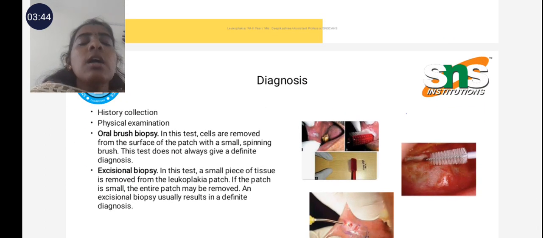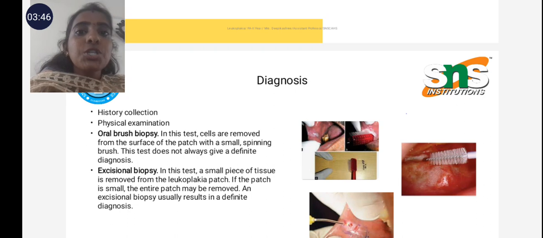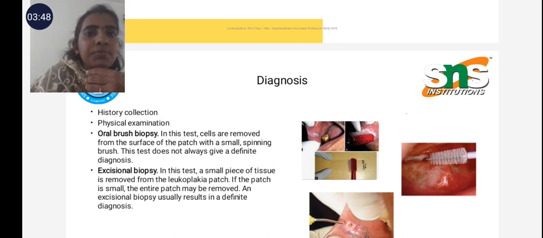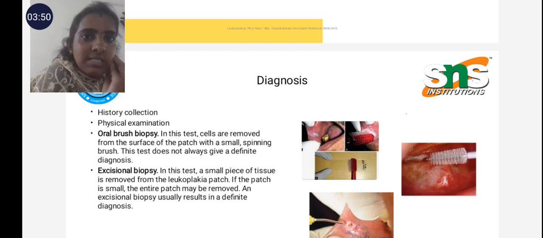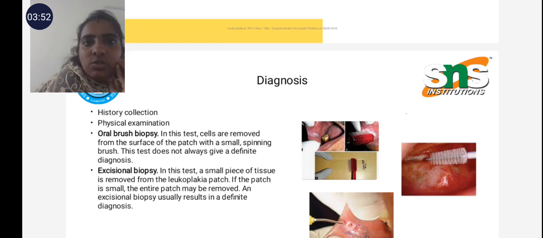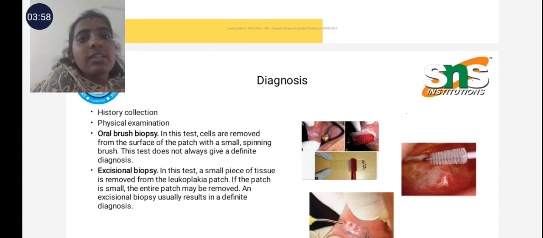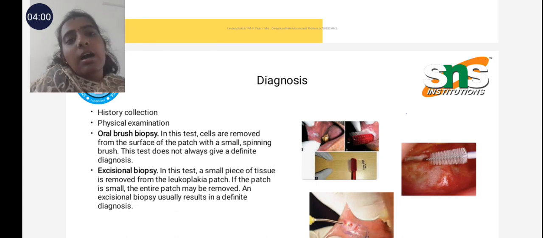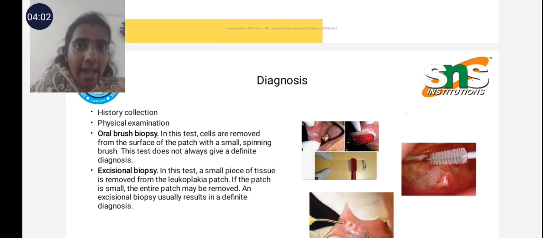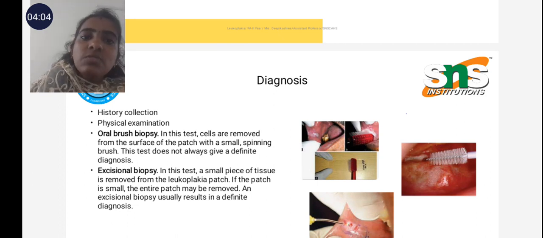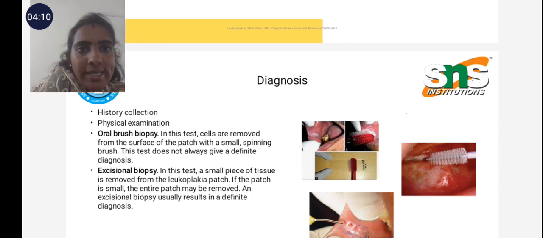And the diagnosis. History collection: that means history about the soaking of any edible material inside the mouth for a prolonged period. That is the main important thing we have to ask the patient. Another one is any genetic causes, genetic causes regarding cancer. And another one is physical examination. In physical examination we can find the whitish patches.